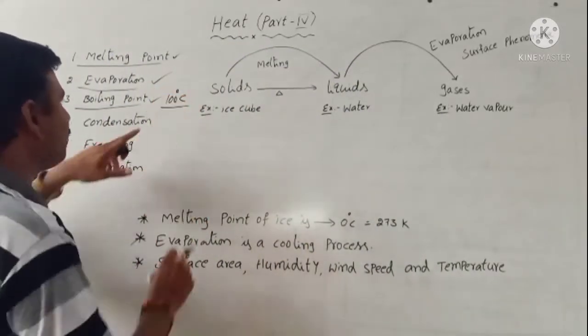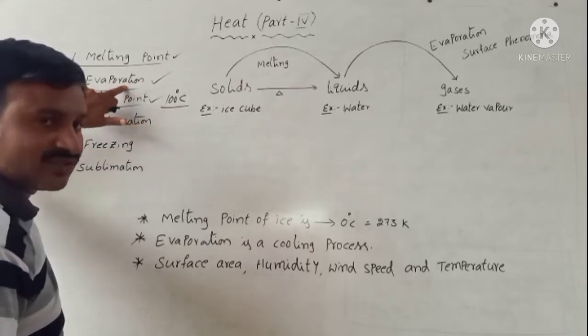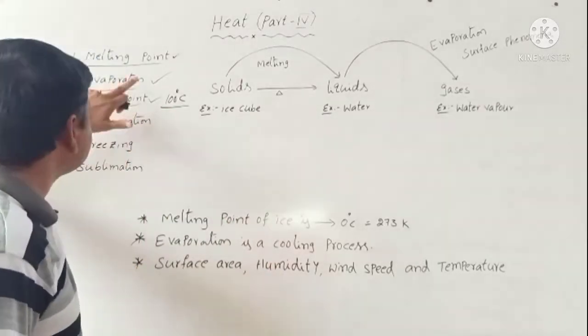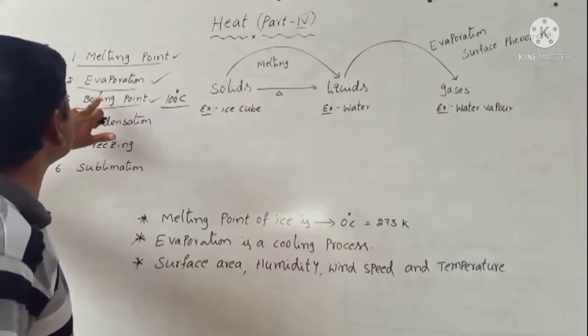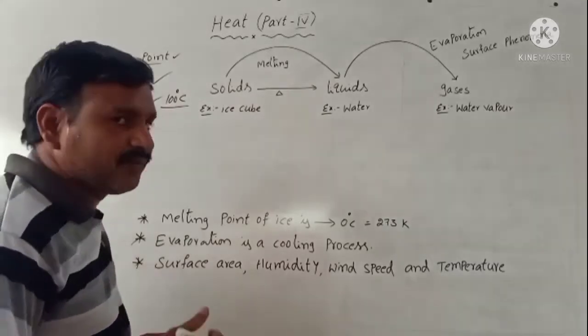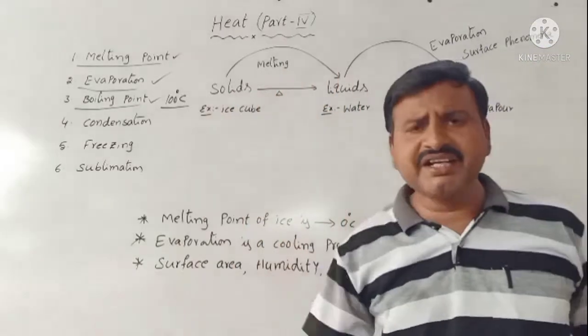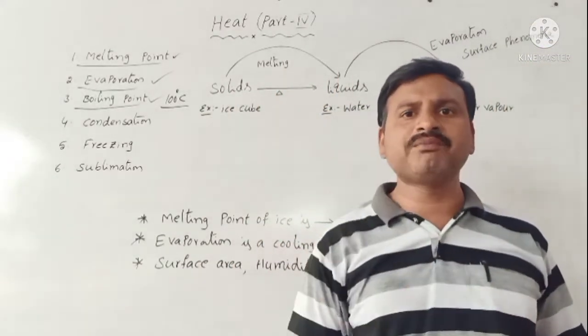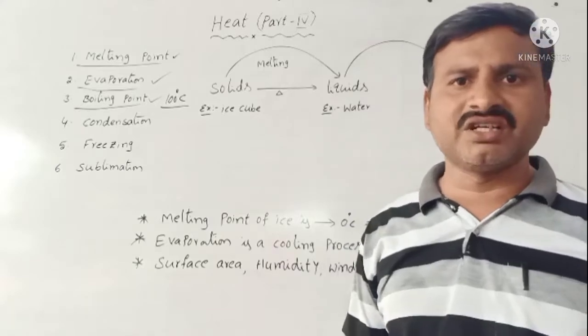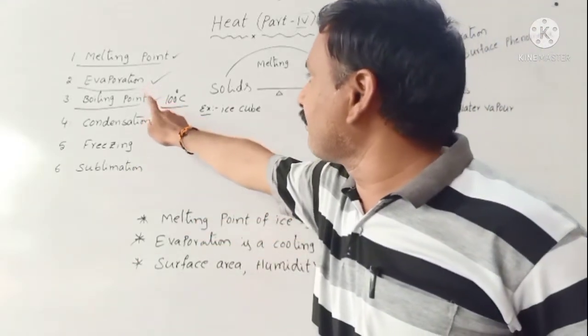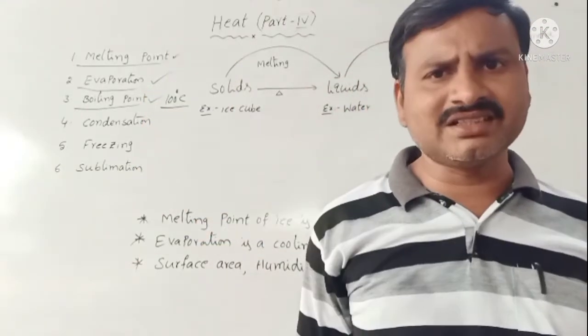Below 100 degrees Celsius, it is called evaporation. But at 100 degrees Celsius, it is the boiling point of water. If you continue heating, water does not absorb any more temperature. So the boiling point of water is always 100 degrees Celsius only.